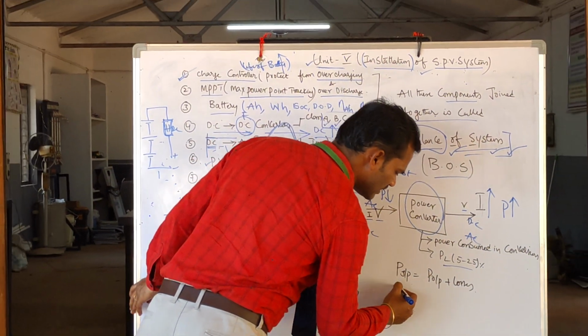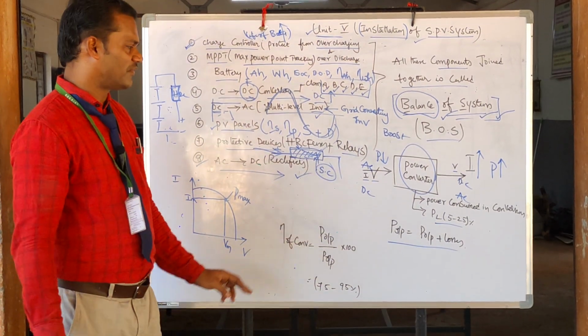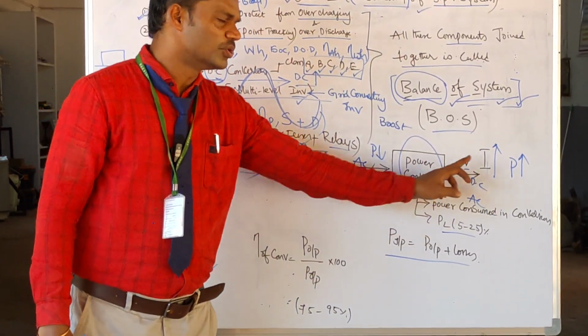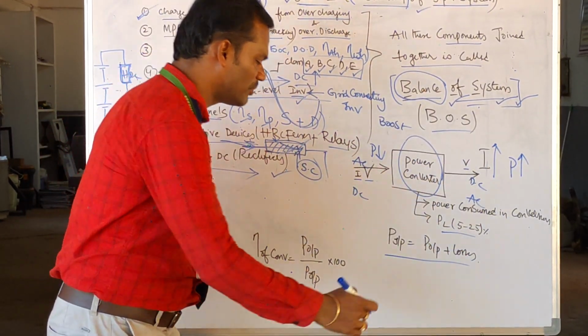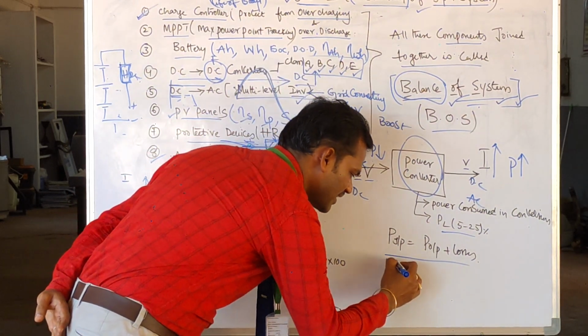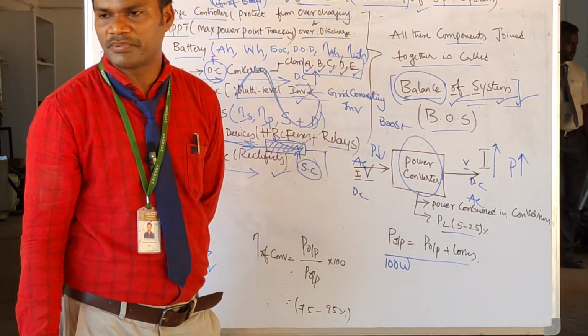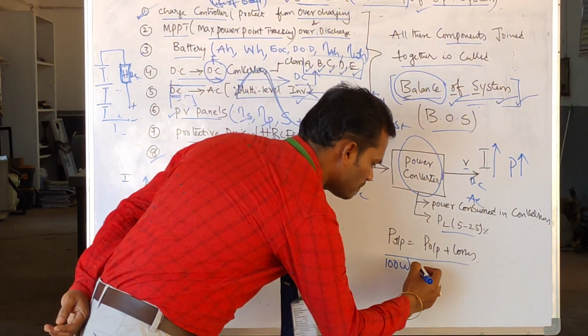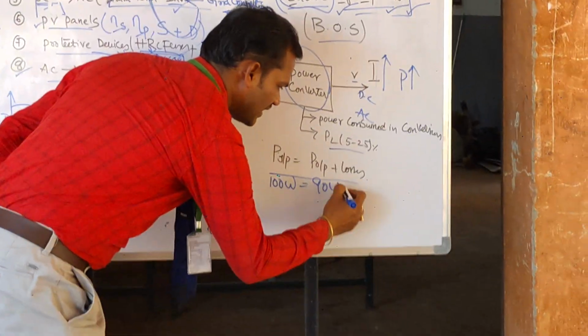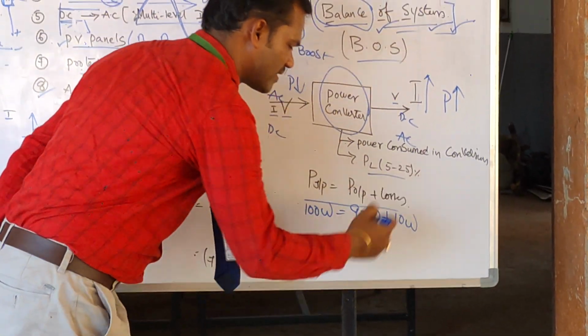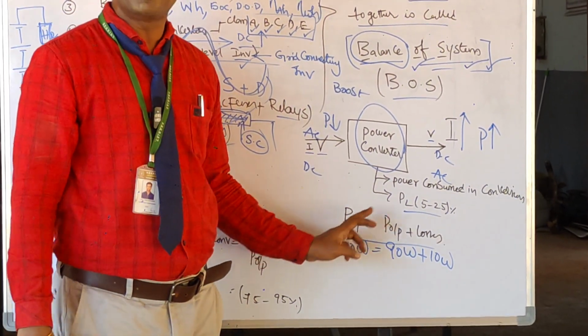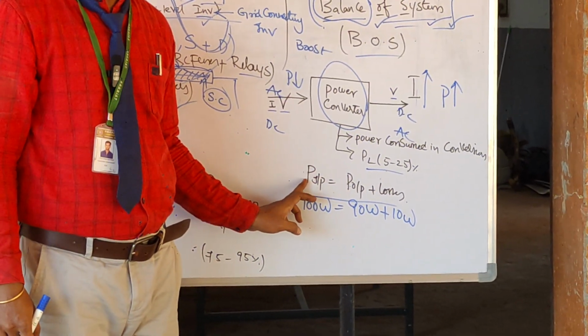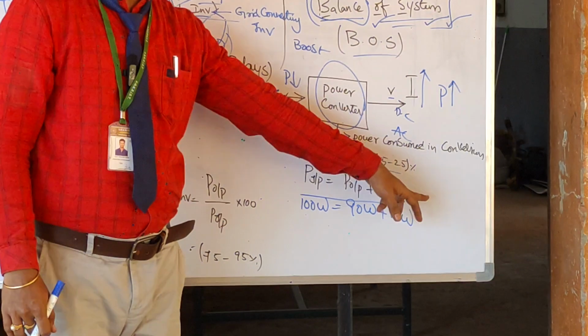Now we need to link the input and output power. Input power is equal to output power plus losses. For example, the input given is 100 watts. The output power may be 90 watts, and it creates a loss of 10 watts. So I can link the input and output by the formula: input power is equal to output power plus losses.